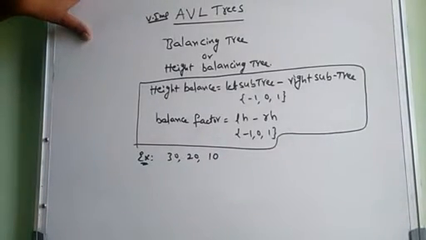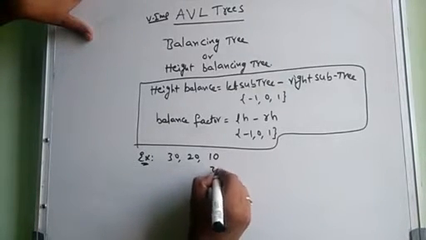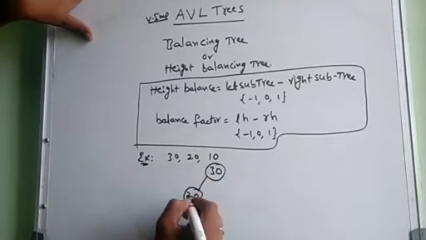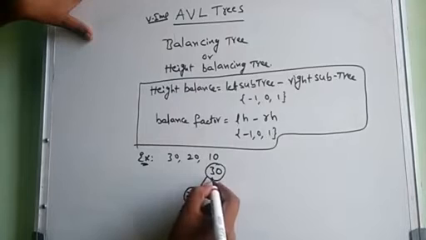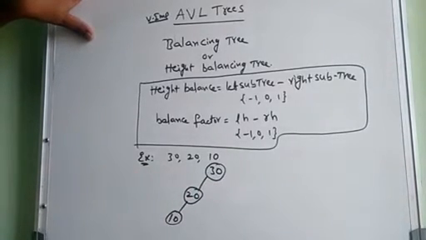30, 20, 10. So apply the binary search tree principle. 30 is the root, 20 is less than 30, so go to the left side. 10 is less than 30 and less than 20, so it goes to the left of 20. No other nodes are there. The tree is ready. So what is the height of this tree?